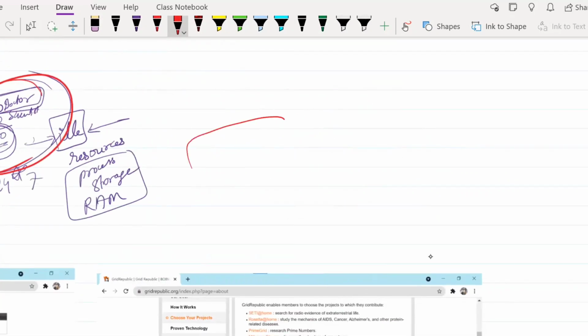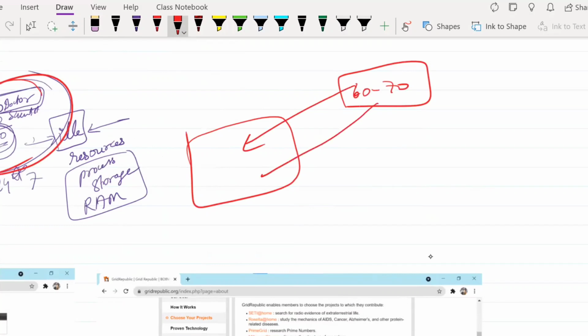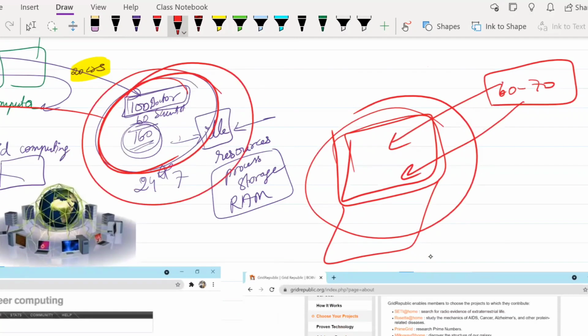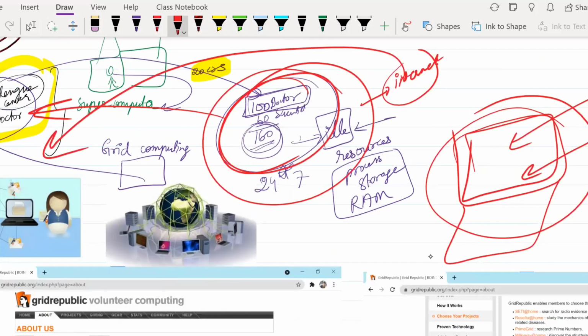So Priya might at one point of time have around 60 to 70 computers' processing power which she can use in her own laptop, and this is equivalent to a supercomputer's power, even though it is being obtained virtually, correct? These people do not need to give their laptops to her. They can just open their laptop and connect it to the internet or any network which Priya tells them to connect with, and using that network connection, Priya will connect these laptops to her single laptop.